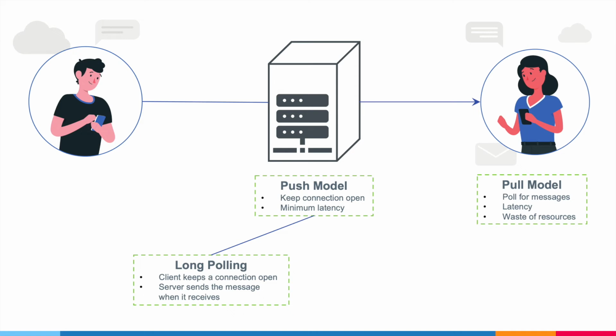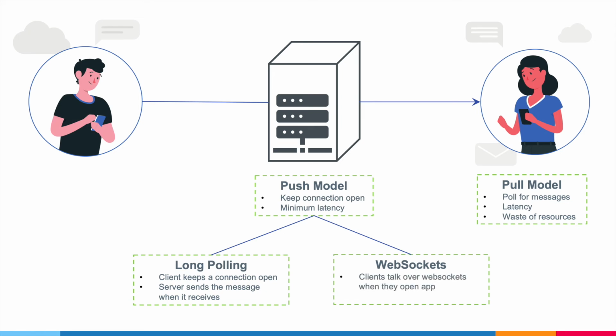However, what happens when both the sender and recipient have opened the chats and are sending messages to each other back and forth? Long polling might still work, but since it is a unidirectional approach, can we improve the efficiency by perhaps a bidirectional approach? Well, luckily, WebSockets are perfect for this use case. When both the clients have their app opened, the first time one of them sends a message, we can establish a WebSocket between them over which they can send and receive messages. So we need a combination of both the long polling and WebSockets to solve this.